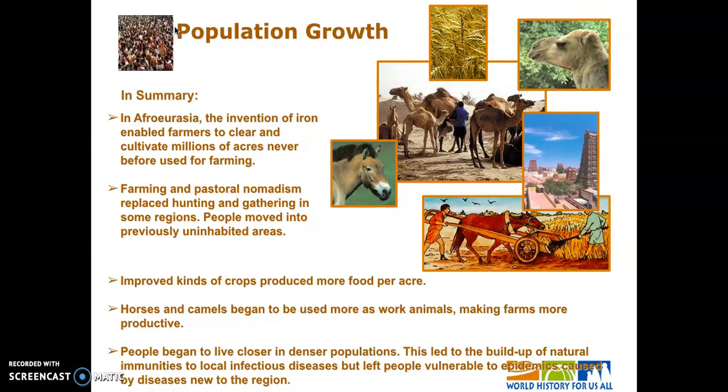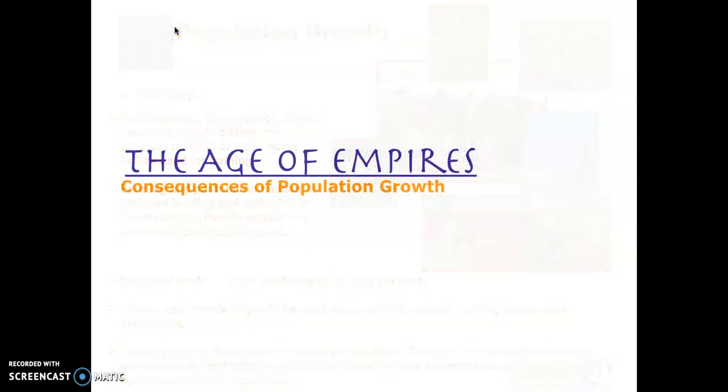We talked about the invention of iron. We talked about an increase in farming and pastoral nomadism, a way of life, as opposed to hunting and gathering. We talked about better crops. We talked about work animals. And then we talked about building up immunities to local infectious diseases because of our dense population. So let's talk about the consequences of population growth.